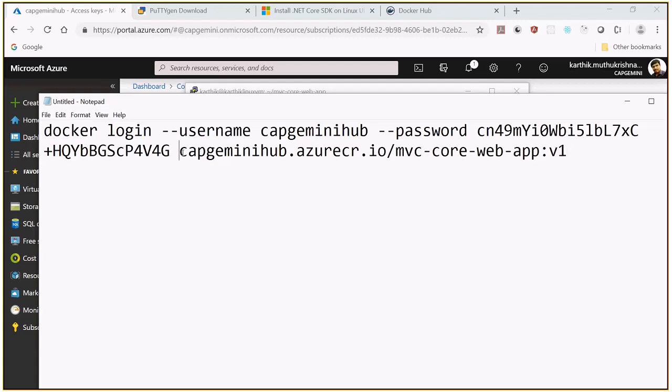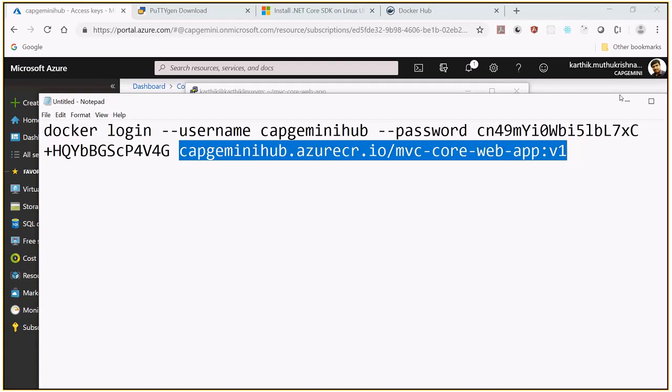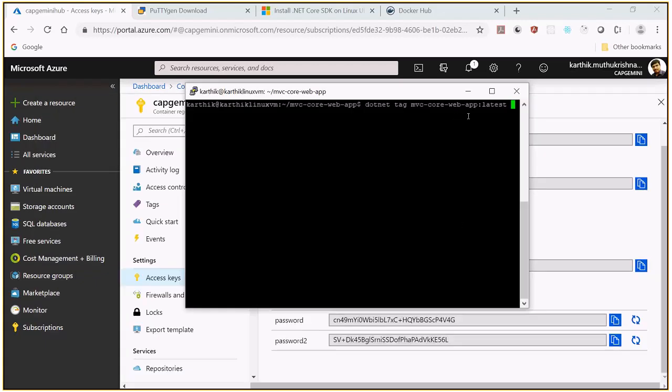So I'm tagging the latest MVC core web app. It will just take the latest one, and then I'm going to put it inside this. So press enter. I have tagged it.